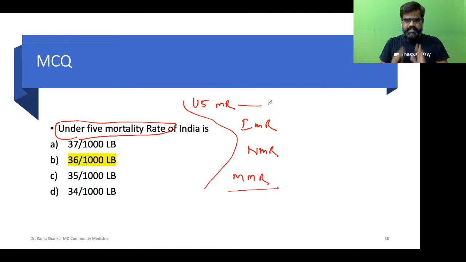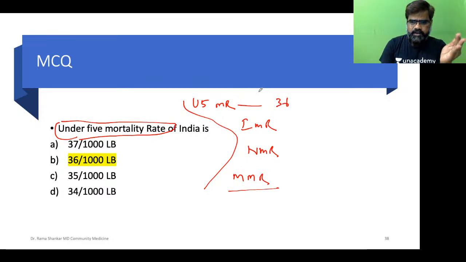So now I tell you, we are in 2020, and we have SRS data of 2018 which was published in May and June. So till 2018, the latest under 5 mortality is 36. You can ask what was before?